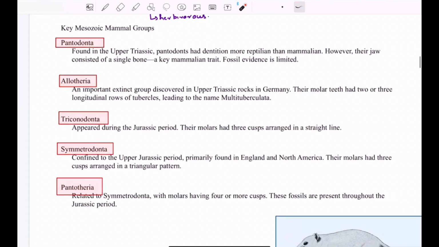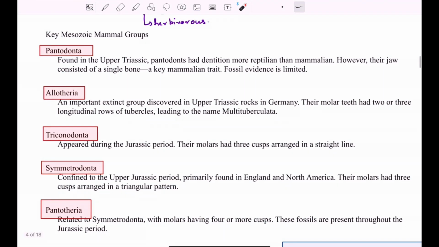So there were certain mammal groups during the Mesozoic era, like Pantodonta. Pantodonta was present in the Upper Triassic, and they had dentition which was more reptilian compared to the mammalian, and they had a single jaw. This single jawbone is a trait of mammals. So they contained the single mammalian jawbone. So these were the Pantodonta.